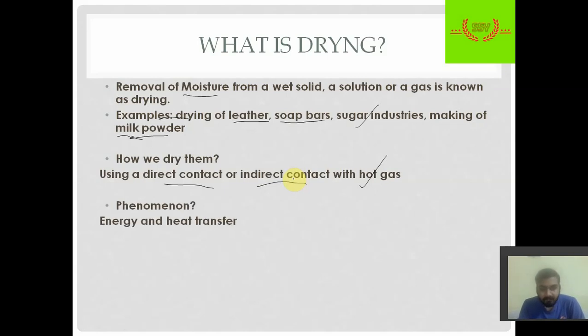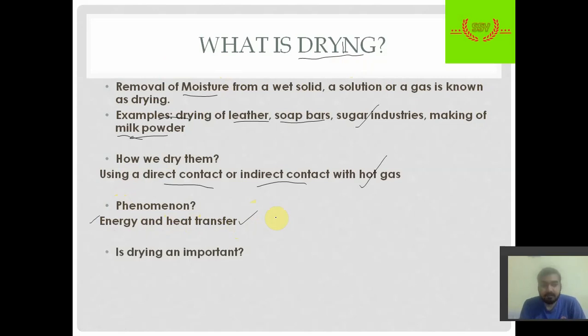There are basically two phenomena that are important to remember while doing the drying operation. Drying is also a unit operation, because here we are changing phase, removing water from a solid, hence it is a unit operation. The two basic phenomena, energy and heat transfer, must be remembered for drying. Moreover, mass transfer is the basis for drying.